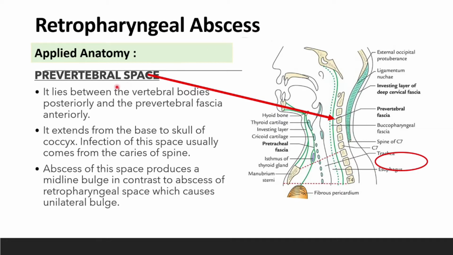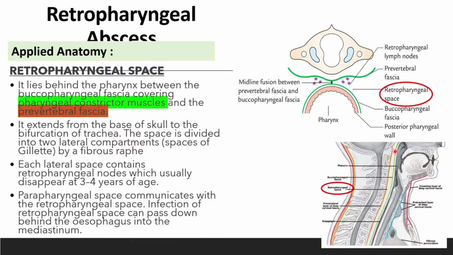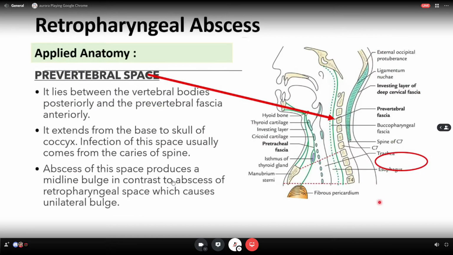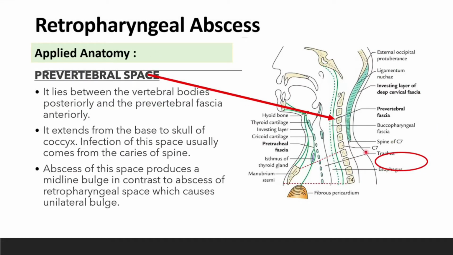Okay. This is the prevertebral space. Basically the prevertebral space is behind the retropharyngeal space. You can see the retropharyngeal space here, and the prevertebral fascia, the orange one. So between the prevertebral fascia and the body of the vertebra is the prevertebral space. Understand? So it lies between the vertebral bodies posteriorly and the prevertebral fascia anteriorly.